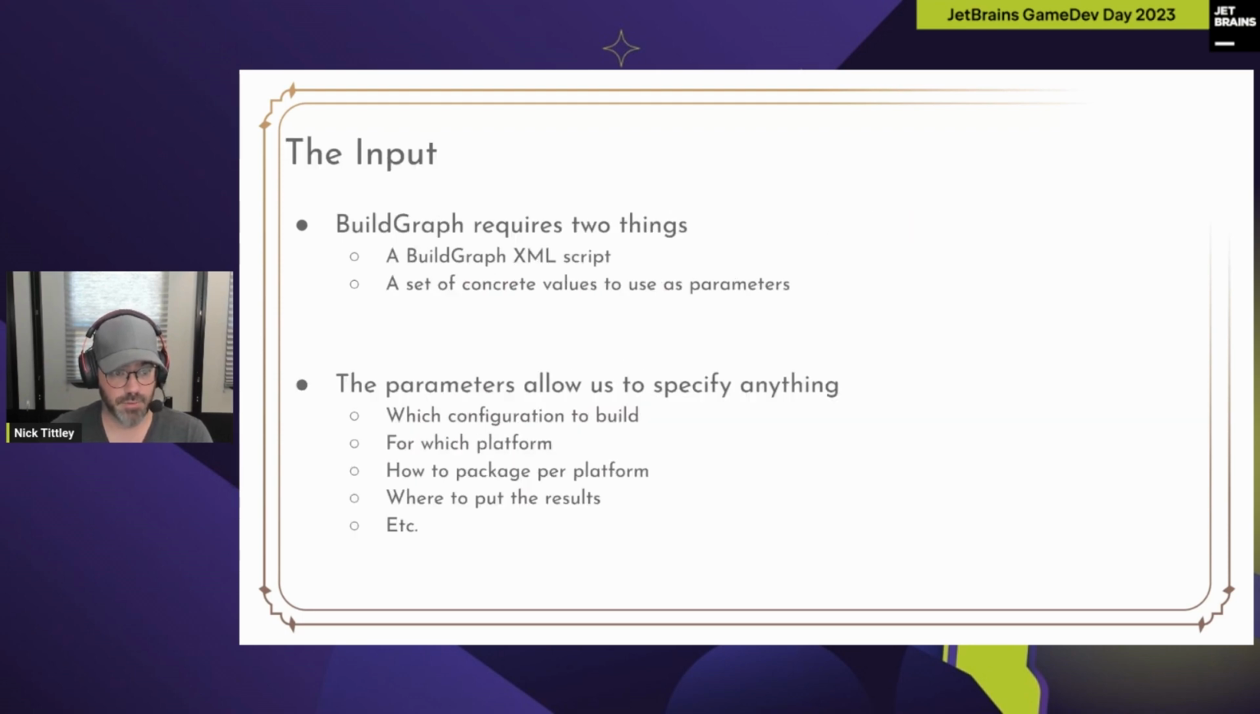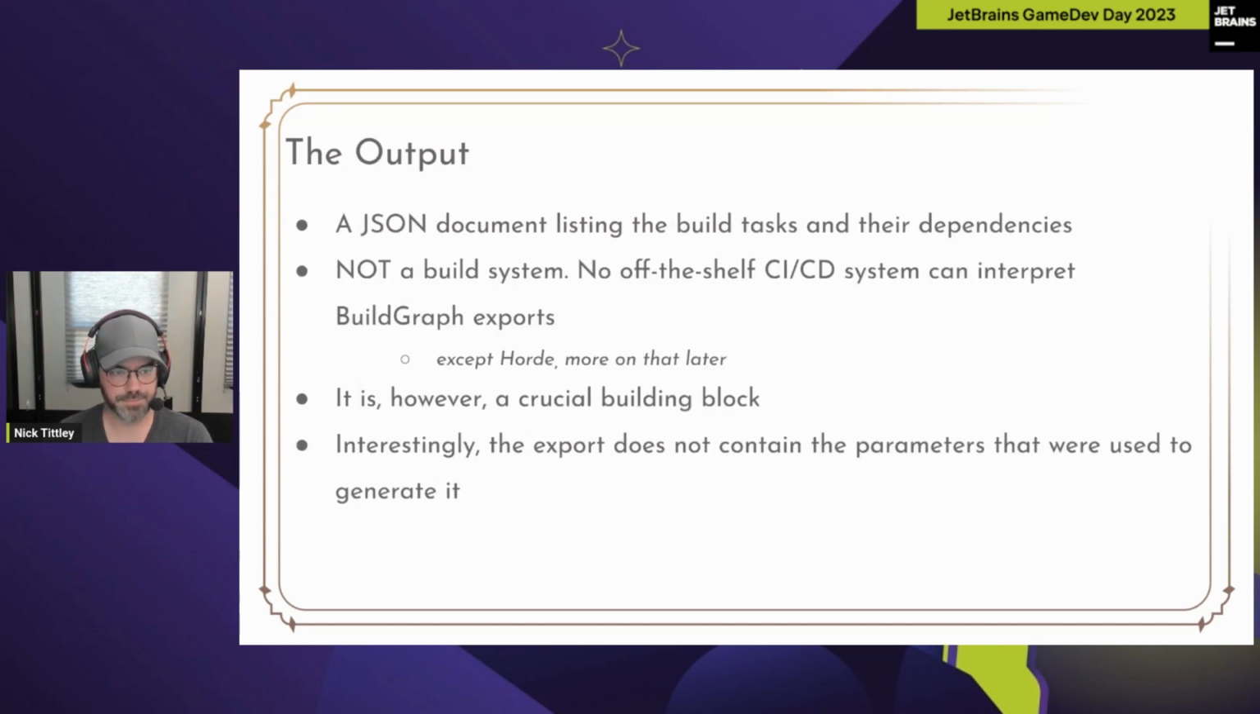Okay, so what does BuildGraph need to run then? It needs a BuildGraph XML script. We went through that. And then it needs a set of concrete values to use as parameters to replace those $ sign parentheses things that were everywhere. What are the parameters used for? Configuration to build, platform to build, where to put the result, really anything. It's a pretty generic system, and it has, I wouldn't say it's a programming language because it's not, but it has loops and it has conditionals. So you can do a lot. It's pretty expressive. What do you get then? As we talked about, you get a JSON document listing the build task and their dependencies.